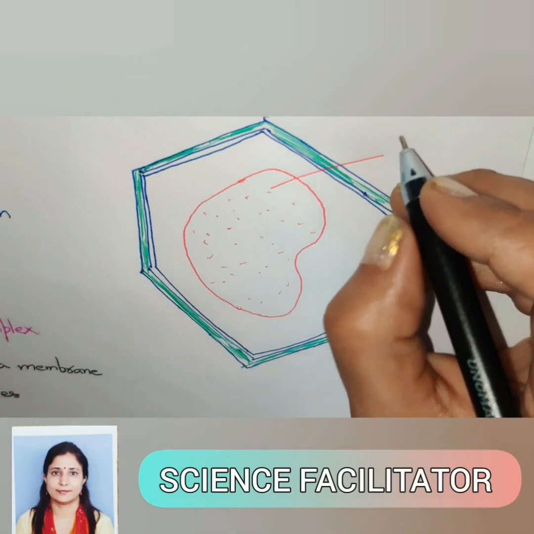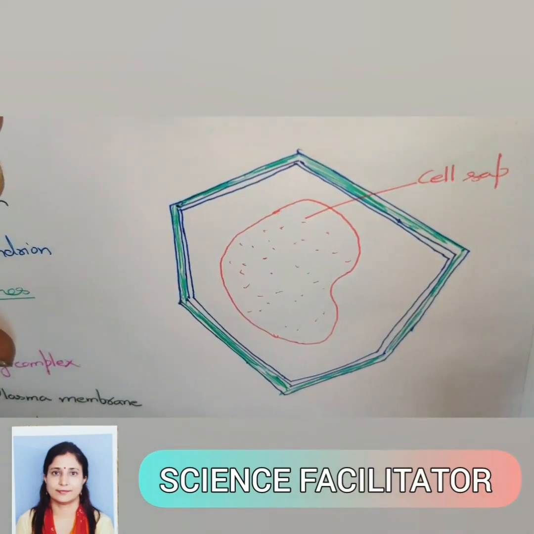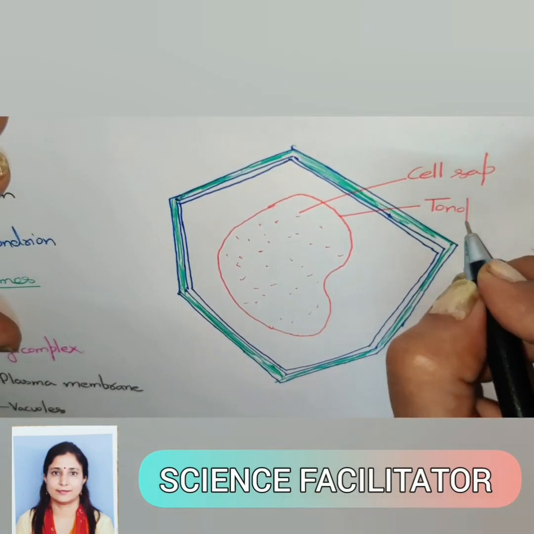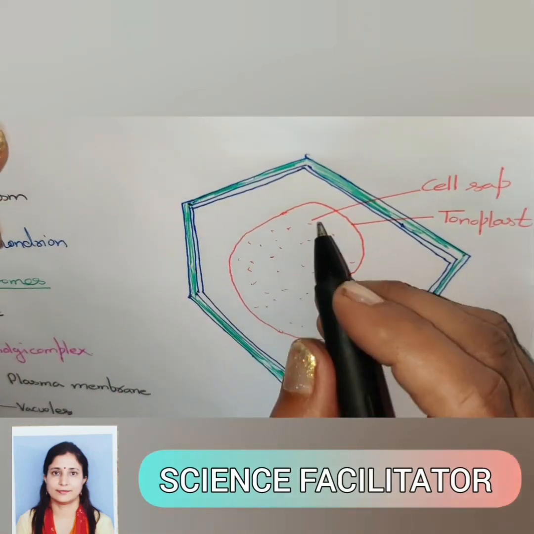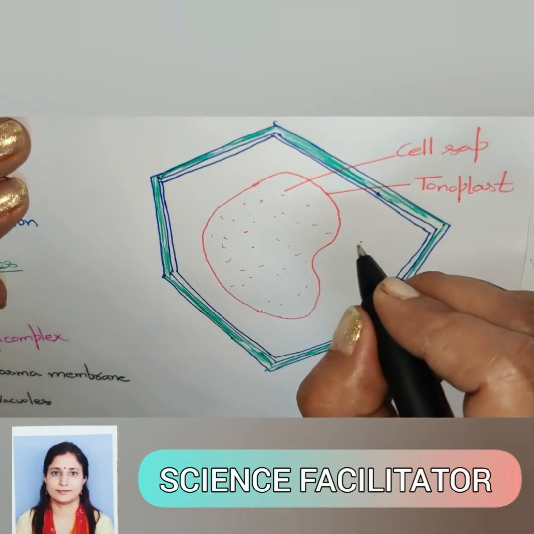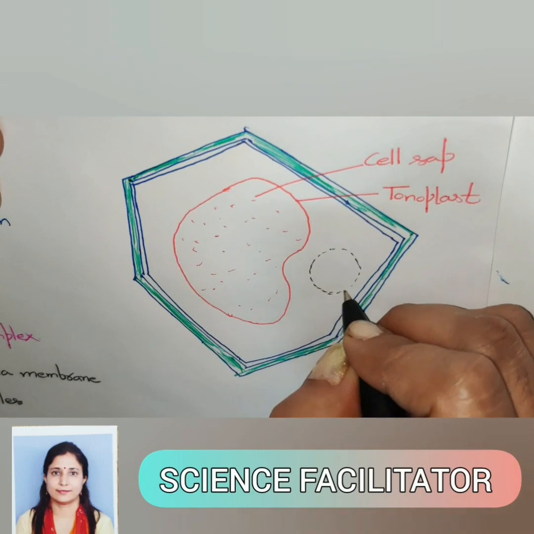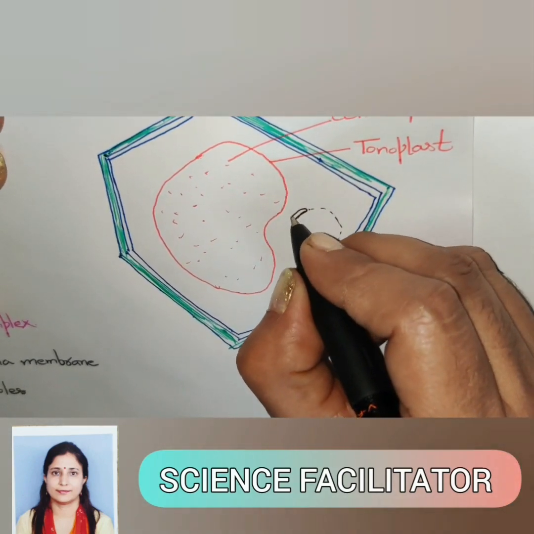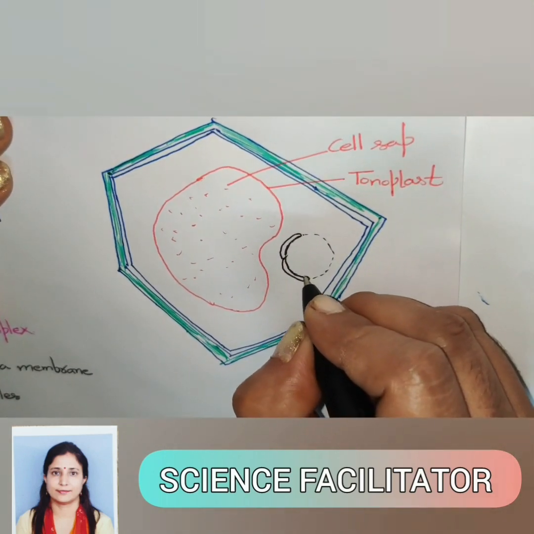The fluid within the vacuole is known as cell sap, and this membrane is known as the tonoplast. As the vacuole occupies the centralmost part, the nucleus comes to the periphery. So again we will draw this circular outline, and now we will make the nuclear envelope, like this.